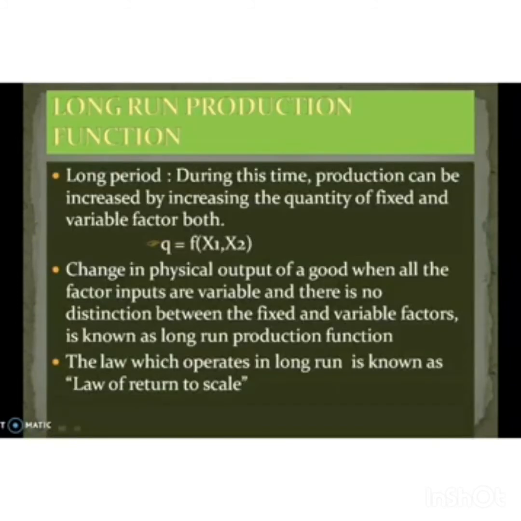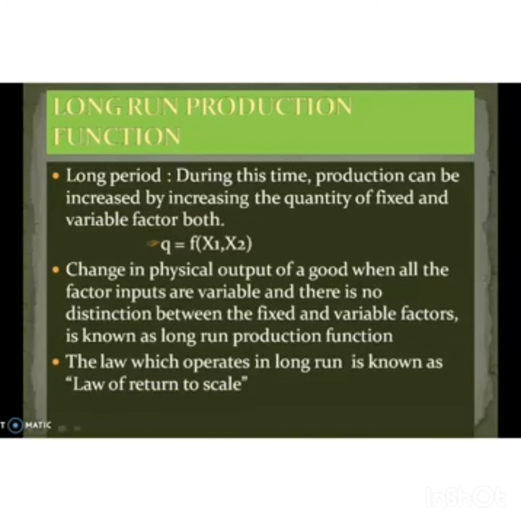Okay. What is the meaning of long run production function? So what about the long period? During this period, production can be increased by increasing the quantity of both fixed and variable factors. Okay. There is no distinction between fixed factor and variable factor.